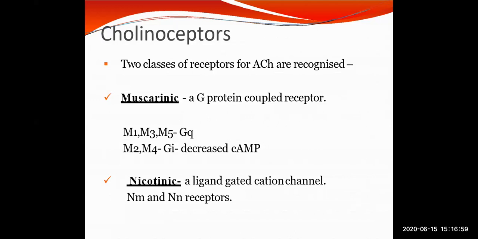Next, two classes of receptors of ACh are recognized: one is muscarinic and the other is nicotinic. The former is a G protein coupled receptor, while the latter is a ligand-gated cation channel.